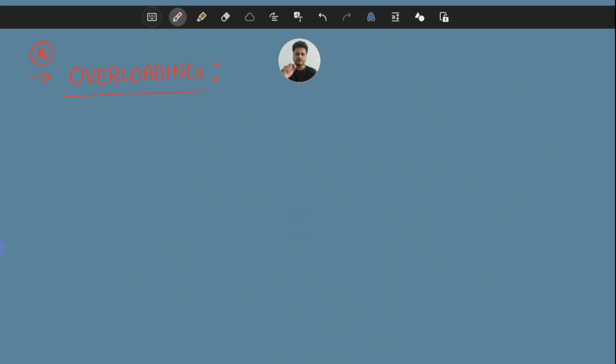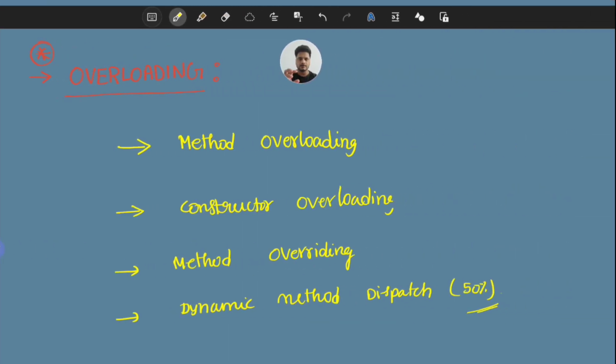So let us talk about the concept of overloading. Overloading is one of the most important concepts in the Java language and it is a feature of polymorphism. Let us see what the topics of overloading in Java are. Overloading in the Java language is classified into four categories: method overloading, constructor overloading, method overriding and dynamic method dispatch. These are the four topics in the Java language.